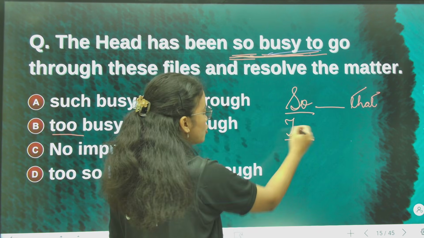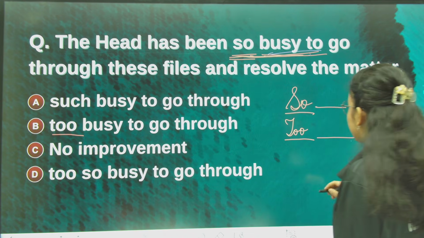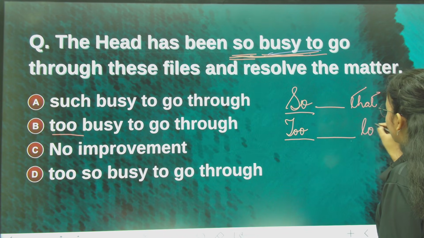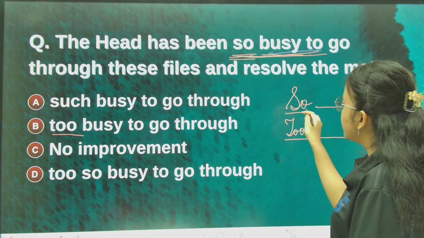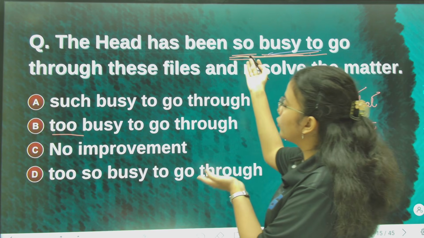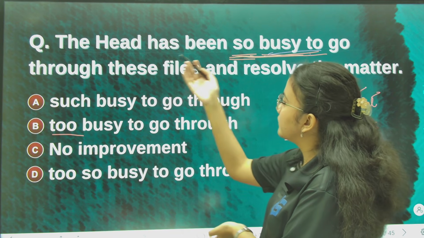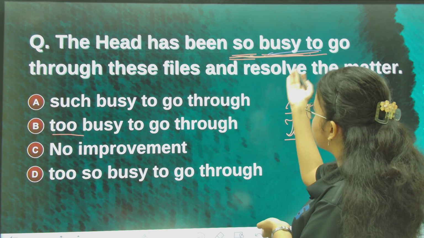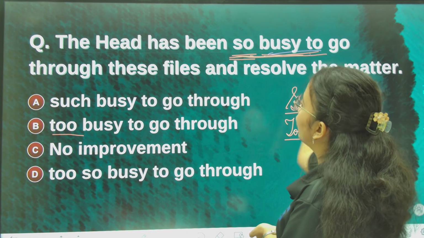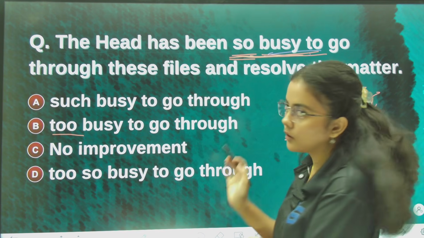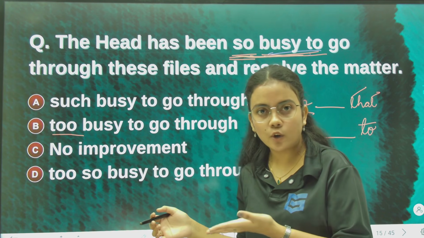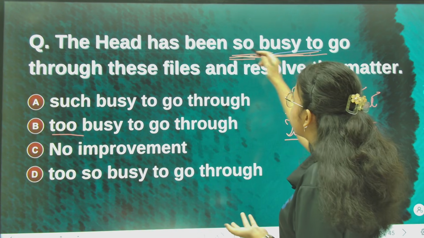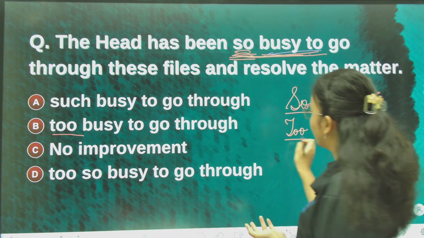It should have been "too", then the adjective, and then "to". This is the structure. So if there is "so", we can improve it like this: The head has been so busy that he could not go through these files and resolve the matter. We can write it like that, "so... that". But if there is "too", it means "so" cannot come before; it should be "too".